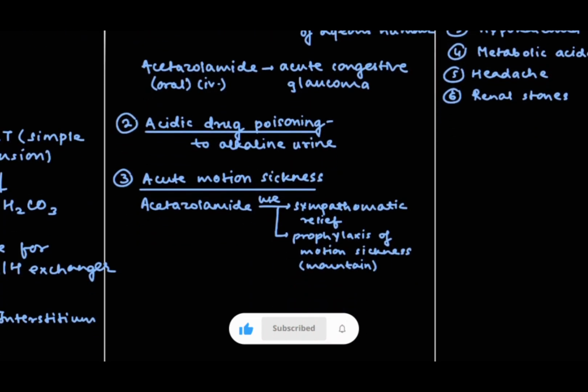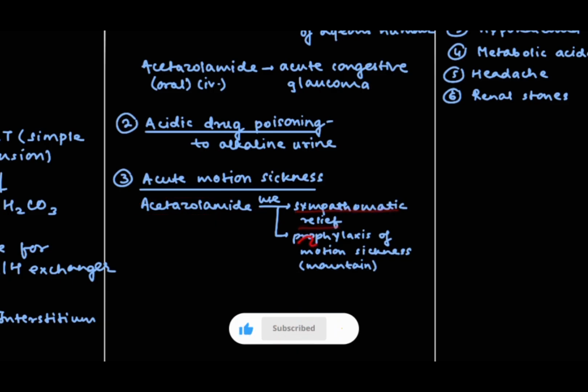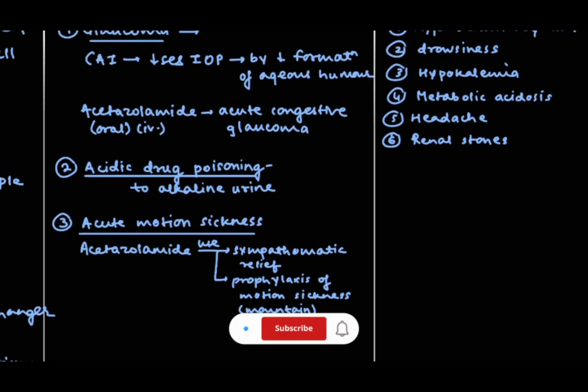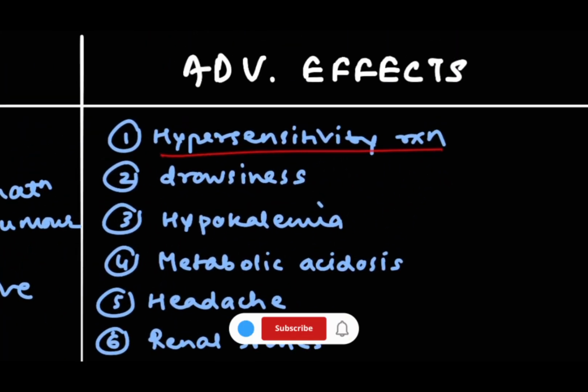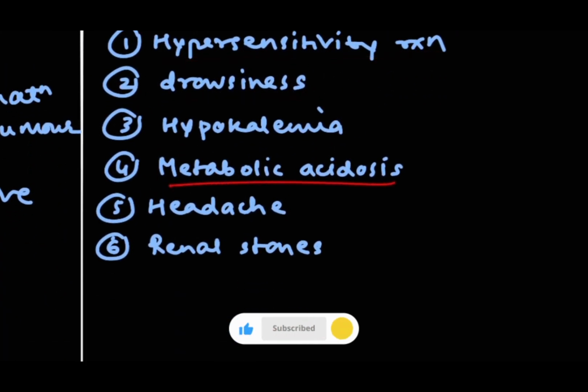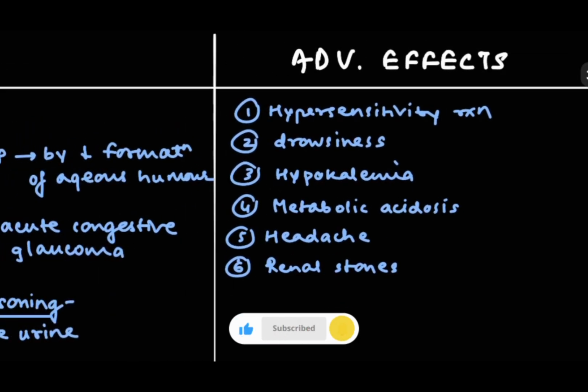Now second is acidic drug poisoning, to alkalinize the urine, and third is acute mountain sickness. Here acetazolamide is used for symptomatic relief or as prophylaxis of mountain sickness. Now we are going to see about adverse effects. There are 6 adverse effects. First is hypersensitivity reaction, then drowsiness, hypokalemia, then metabolic acidosis, headache and renal stones. So this is all about carbonic anhydrase inhibitors.